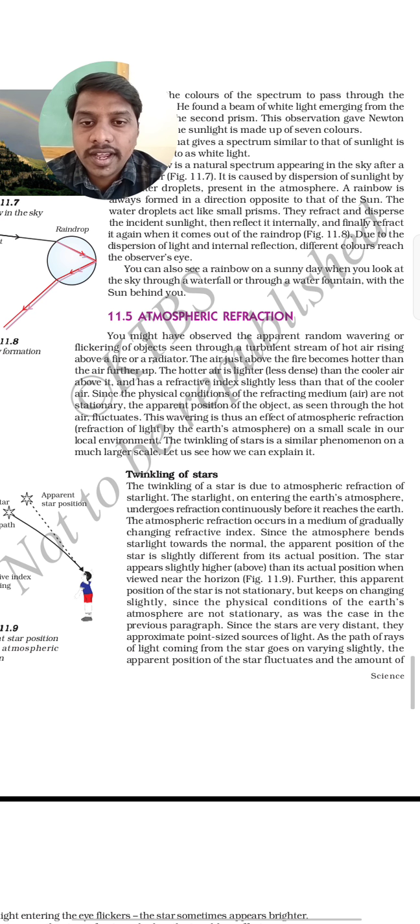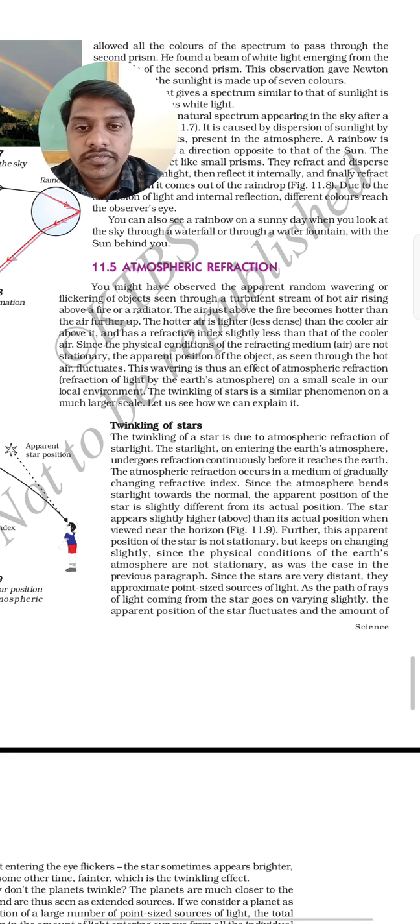The hotter air has a refractive index slightly less than that of the cooler air, because the hot air does not consist of water droplets. So that's why the hotter air has less density when compared to the cold air. The wavering is thus an effect of atmospheric refraction of light by the earth's atmosphere on a small scale in our local environment.